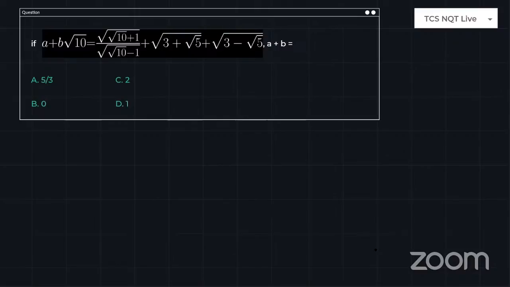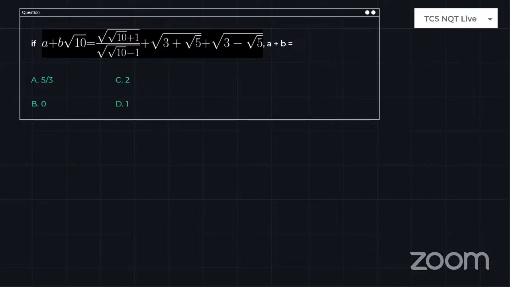Okay, so this is one of the questions which troubles a lot of students. I can understand also. So just look at the next question, which is: if a plus b square root of 10 is equal to square root 10 plus 1 by square root 10 minus 1 plus square root of 3 plus square root of 5 plus square root of 3 minus square root of 5. Even for the reading also, I am getting some strain, right? So don't worry, the question is a little tricky, not a complex one.